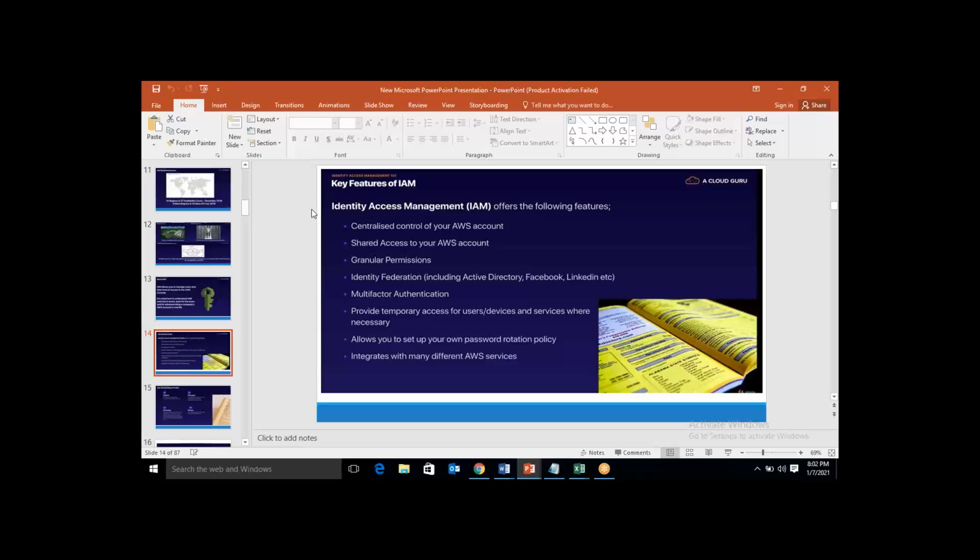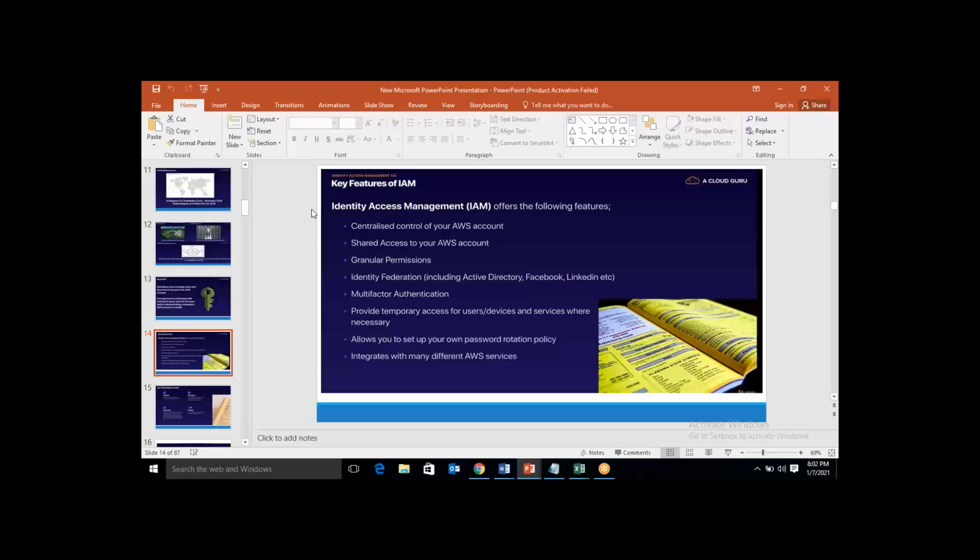Suresh, Harish and Praveen. For Suresh, I'll be giving the complete access, whereas for Harish, I'll be restricting some of the access, and for Praveen, I'll be completely restricting the access. I can customize the level of access or the level of permissions based on the users. That is called granular permissions.